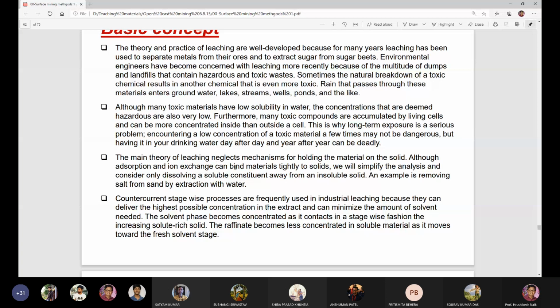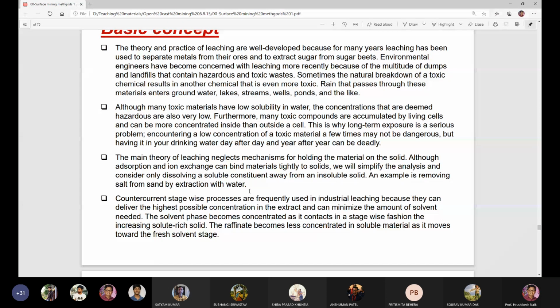The main theory of leaching neglects mechanisms for holding the material on the solid, although adsorption and ion exchange can bind material tightly to solids. We will simplify the analysis and consider only dissolving a soluble constituent away from an insoluble solid. An example is removing salt from sand by extraction with water. So you have heard about salt mining.